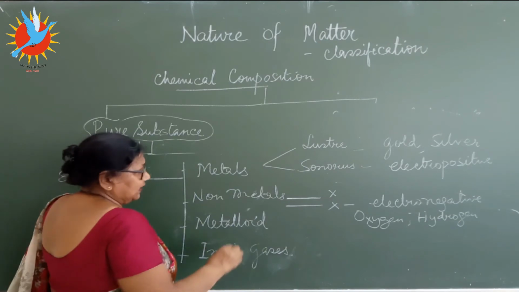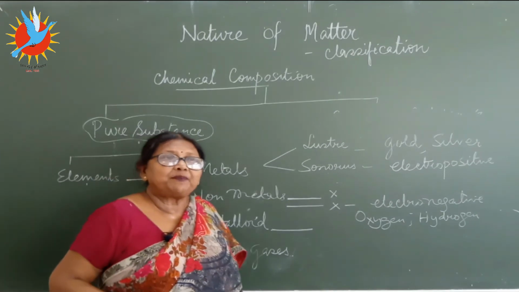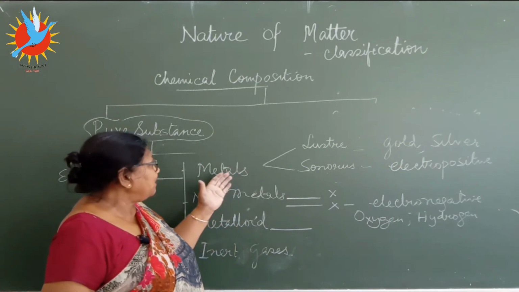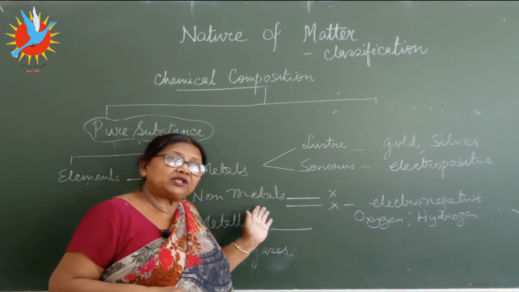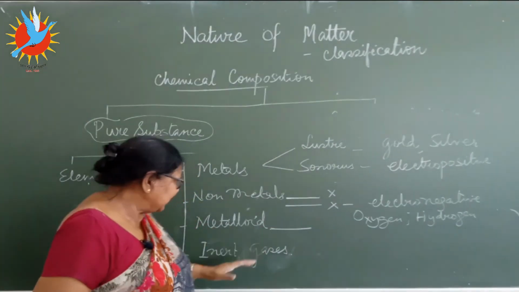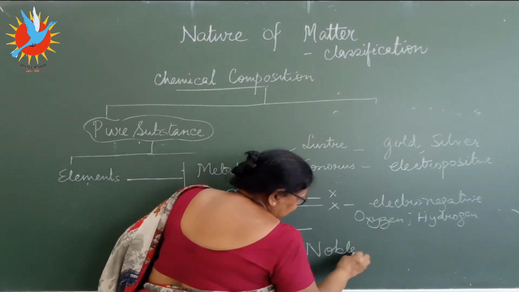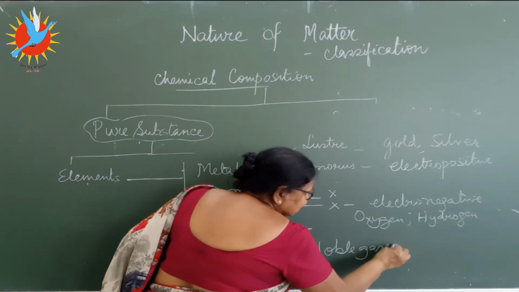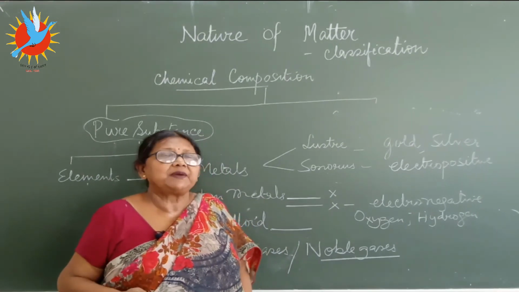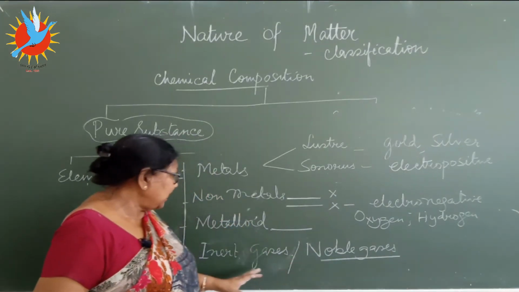Now what are metalloids? Metalloids are those elements which show the properties of metals and non-metals both. Some properties match with the metallic group and some match with the non-metallic group. So this middle group is called the metalloid. Clear? And inert gases are also given another name, noble gases. These have the unique property that they do not combine with any other substances. They don't take part in chemical reactions. They have special qualities, so they are called the noble gases.